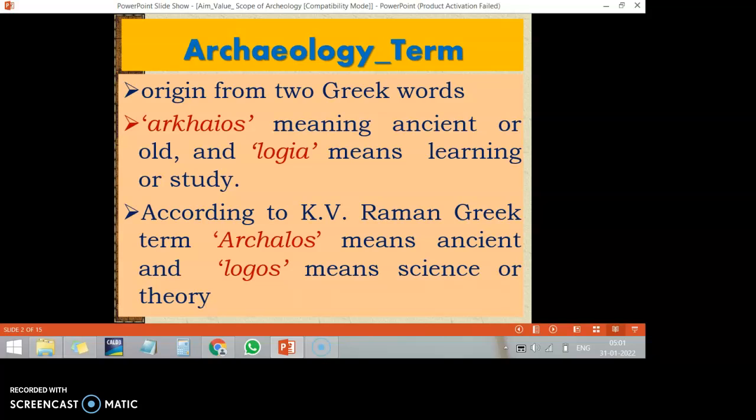According to K.V. Raman, the Greek term archaeos means ancient, and logos means science or theory. Okay, so as per the view of K.V. Raman, archaeology is the science of the ancient, or the theory of the ancient.